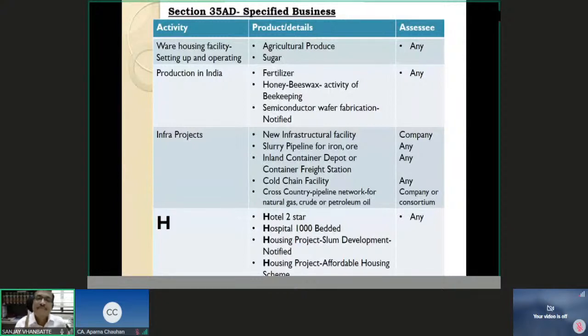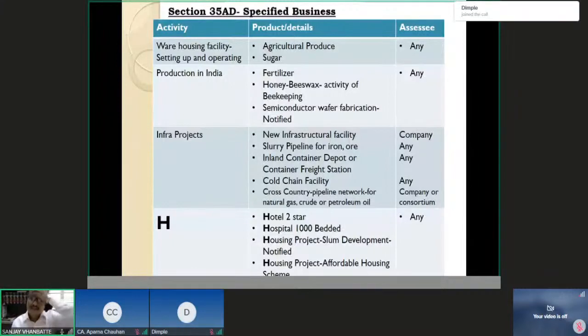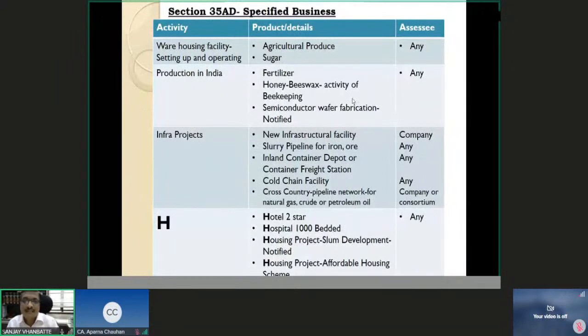Whatever is production in India with respect to fertilizer, honey, beeswax, and the activity of beekeeping, and a notified manufacturing production facility for semiconductor wafer fabrication. Now, semiconductor wafer fabrication has got to be a notified production facility. Please understand this. Fertilizer, no need to get notified. Honey, activity of beekeeping or production of honey or beeswax, no need to get notified. But when you talk of semiconductor wafer fabrication, then it must be a manufacturing production facility which is notified.